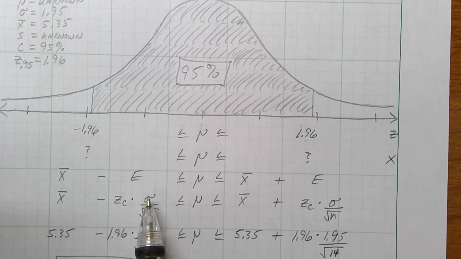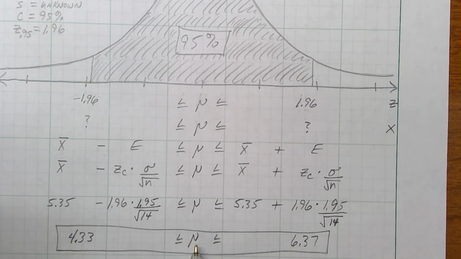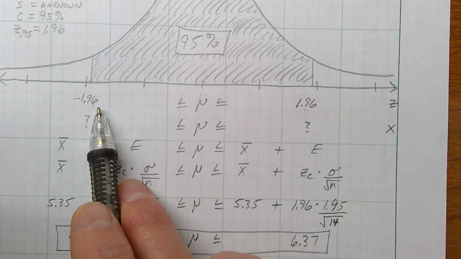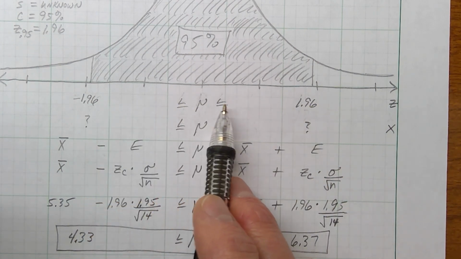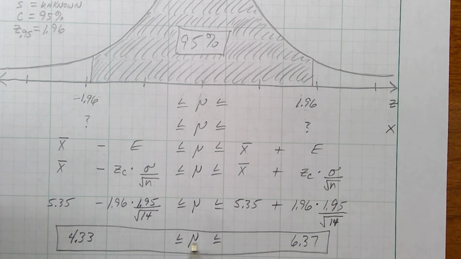Times 1.95 was given as the population standard deviation. And then we adjust the population standard deviation for a small sample size by taking it divided by the square root of n, the 14 fish we caught. Same thing over here, but plus gives you a true average weight somewhere between a lower limit of 4.33 pounds and an upper limit of 6.37 pounds. So here's the start of the problem. Mu is somewhere between the 1.96s if we're speaking z. Mu is somewhere between 4.33 pounds and 6.37 pounds if we're speaking x, if we're speaking in the story problem numbers.